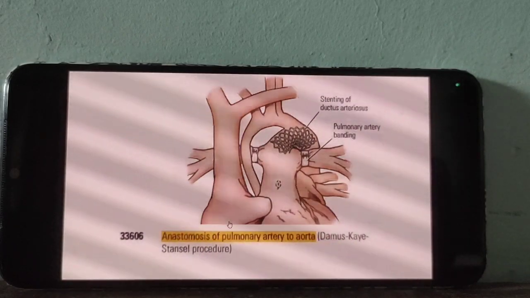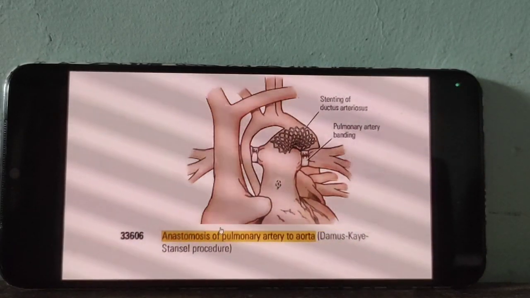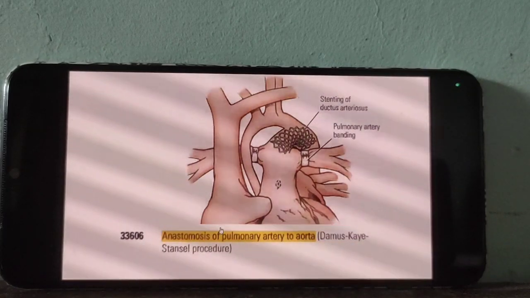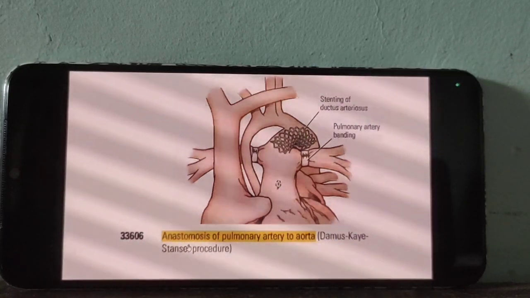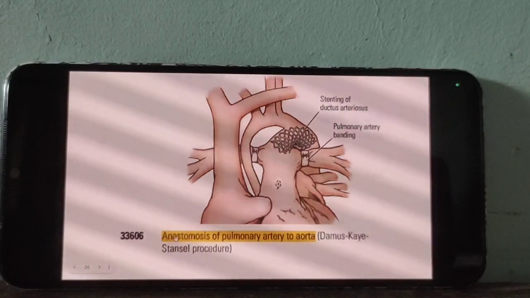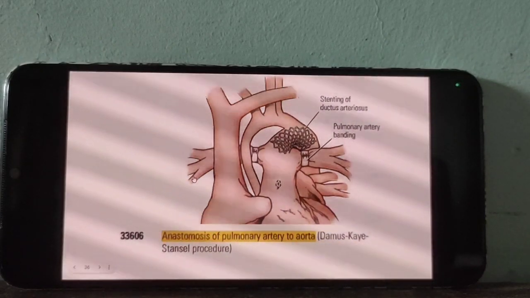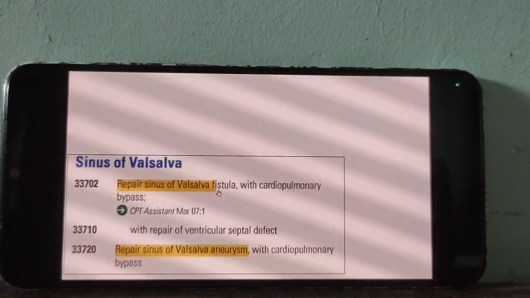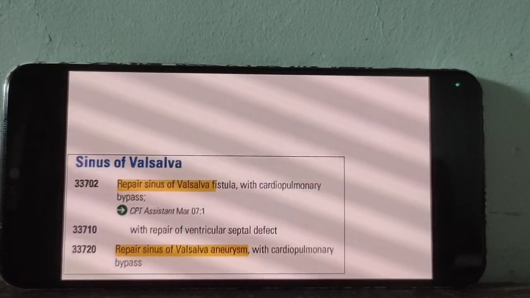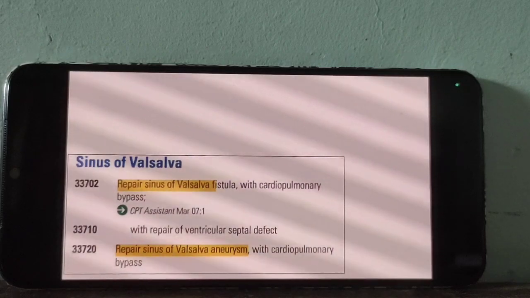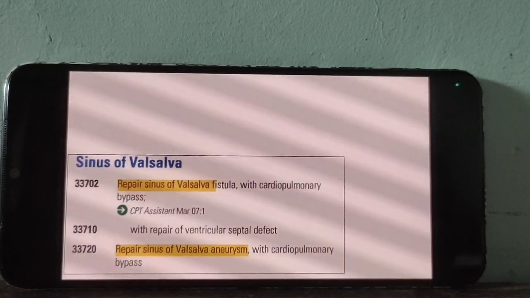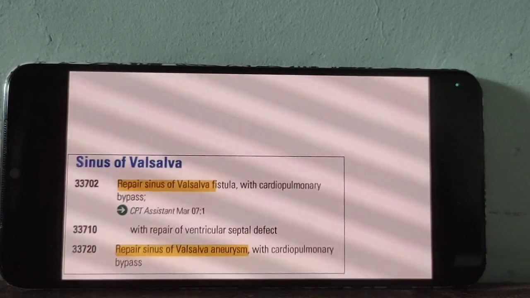Then see, what is the meaning of anastomosis? Joining. So here anastomosis, joining of pulmonary artery to aorta, go for 606. Then fistula. What is the meaning of fistula? Abnormal opening.